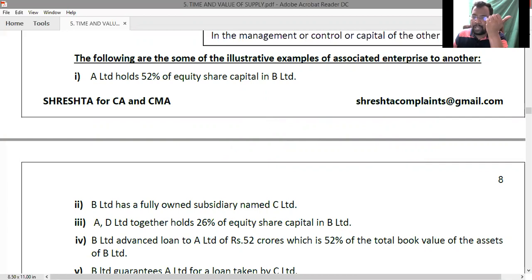B Limited has given a loan of 52 crores to A Limited, which is equal to 52% of the total book value of assets of B Limited, which is more than 51%. But again, between A Limited and B Limited we can create the associated enterprises relationship.